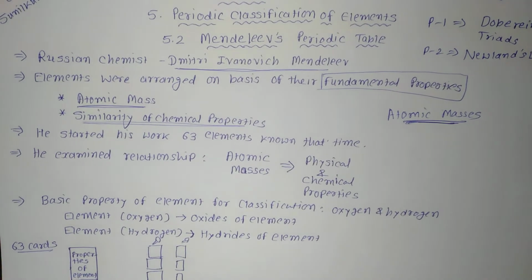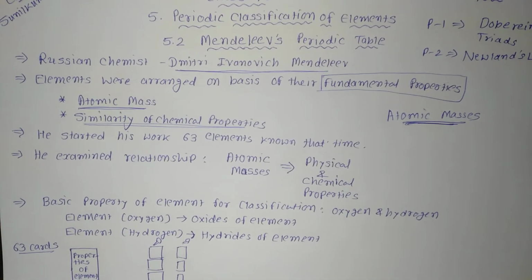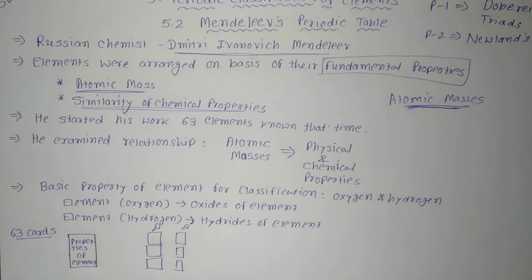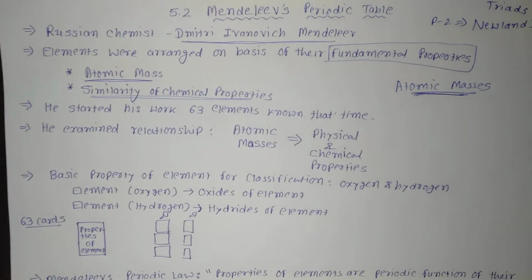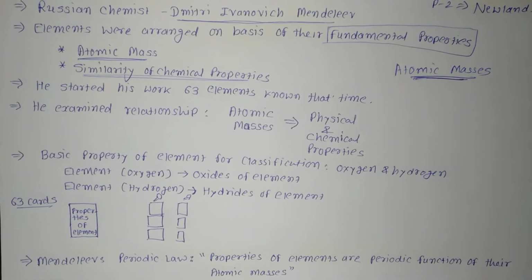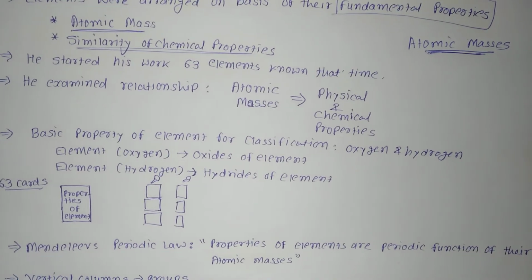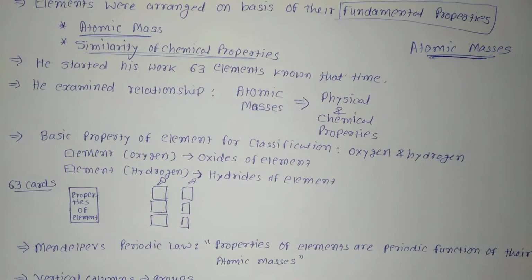If you want to know something about Dmitri Ivanovich Mendeleev, he was born in Tobolsk in Western Siberia, that is Russia, on 8 February 1834. After his earlier education, Mendeleev could join a university only due to the efforts of his mother.